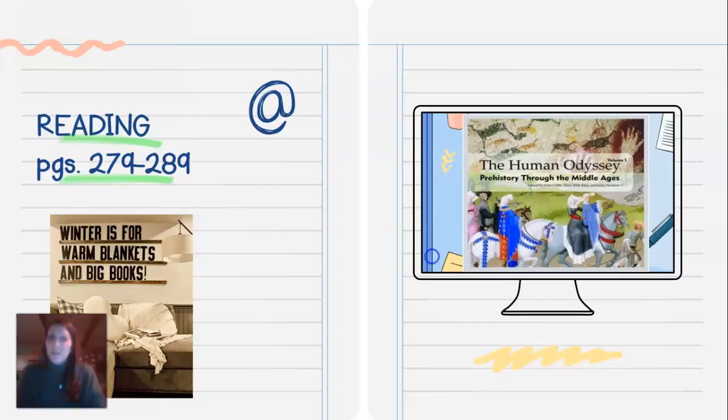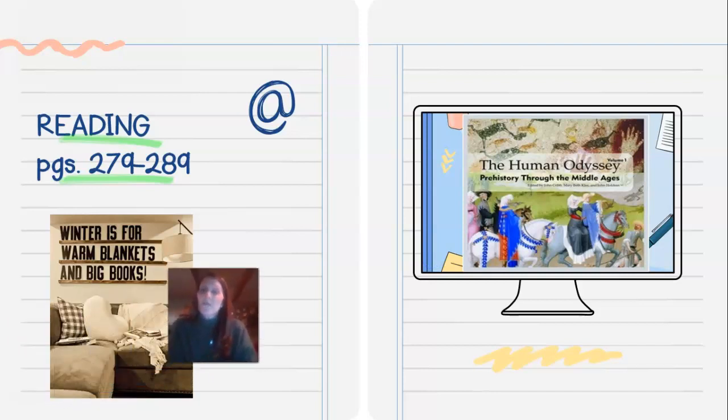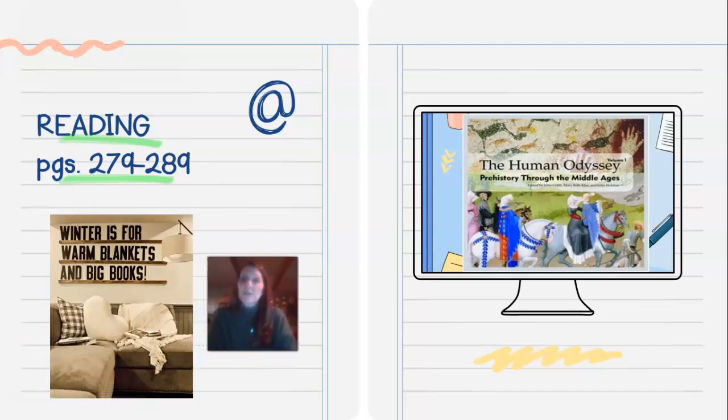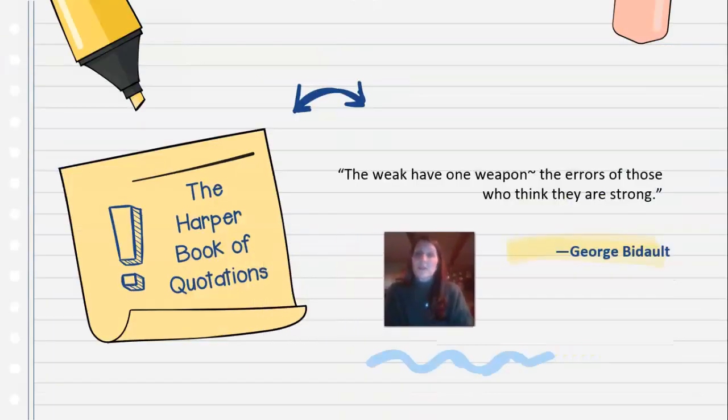Reading is key to understanding and comprehension. So your reading for this lesson is pages 279 to 289. Please make sure that you have that complete. It's in your Human Odyssey book.